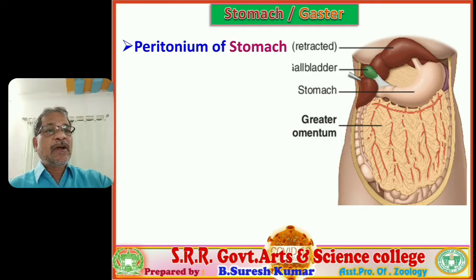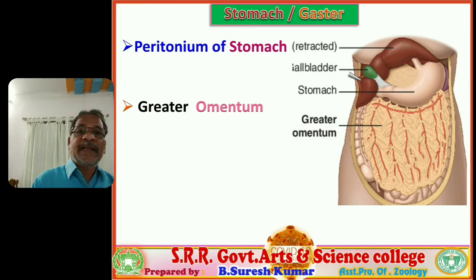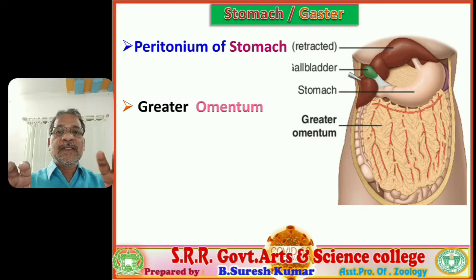The peritoneum of the stomach, let us verify. The peritoneum of the stomach is specially named the greater omentum. Very, very important technical term. The greater omentum is a peritoneum layer of the stomach that attaches the wall of the stomach with the abdominal wall and fixes the stomach at a definite location. It never allows disturbance of the stomach. That is the significance of the greater omentum.